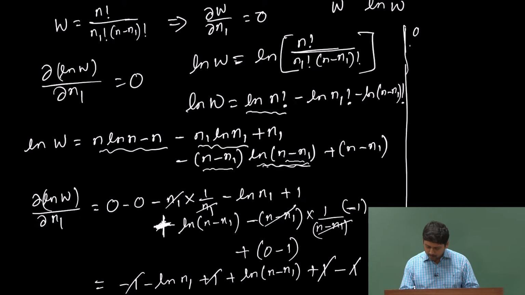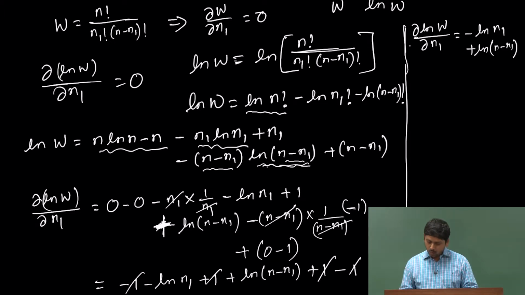So, del ln W by del n 1 is equal to minus ln n 1 plus ln (n minus n 1), okay, which we know in that case is nothing but (n minus n 1) by n 1, and that is 0.